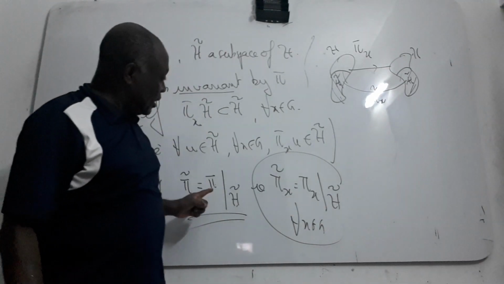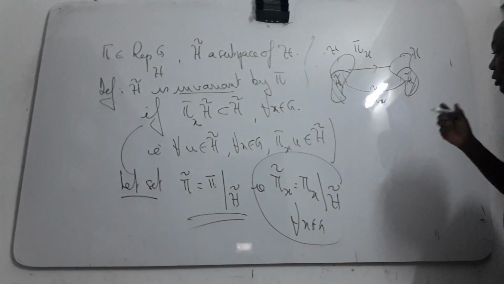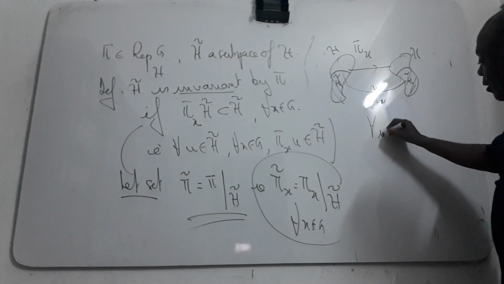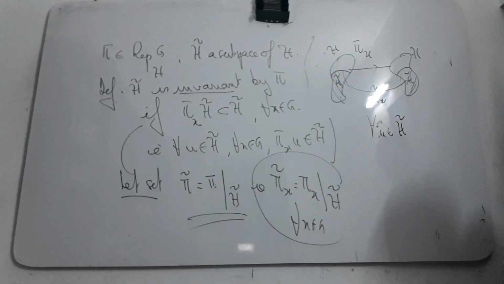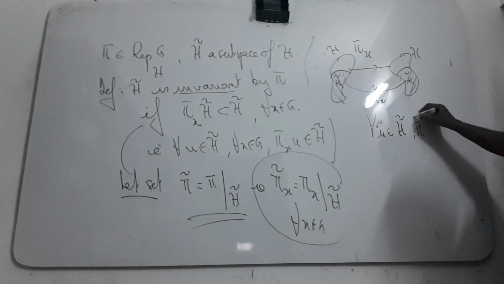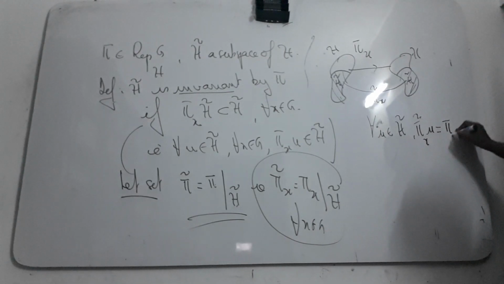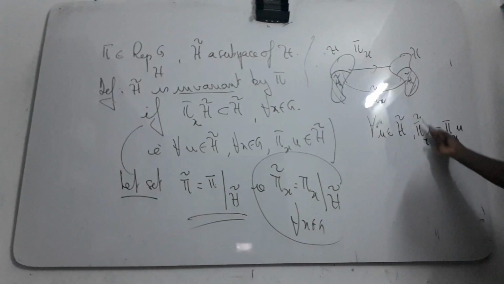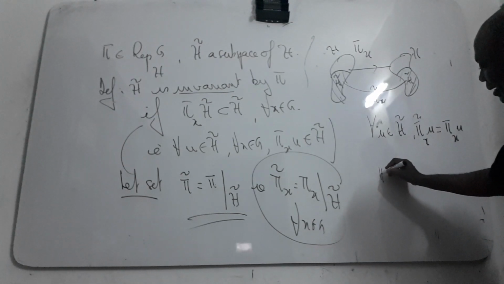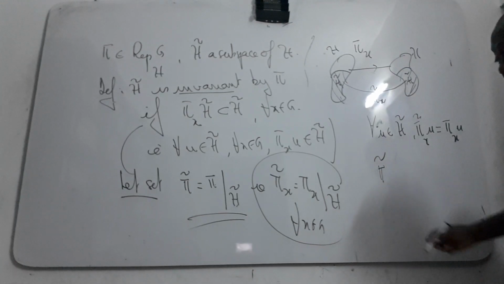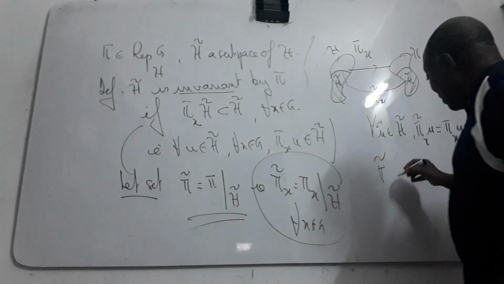Because if you take any u in H theta, you say that pi theta of x applied to u will be equal to pi of x applied to u, just because it is the restriction of this kind of map. We say that pi theta is said to be a sub-representation of pi.